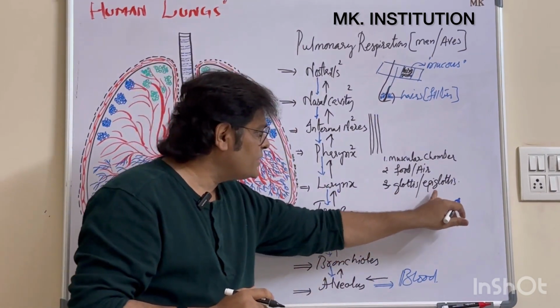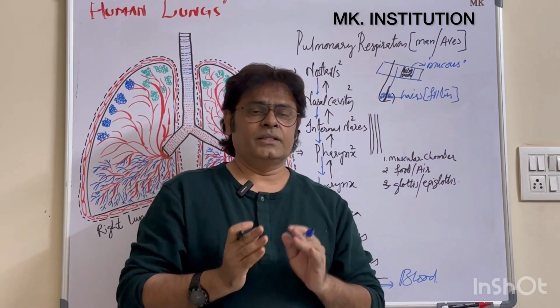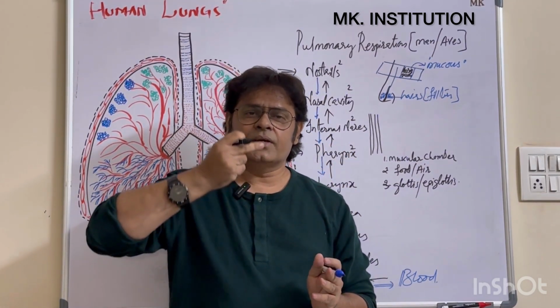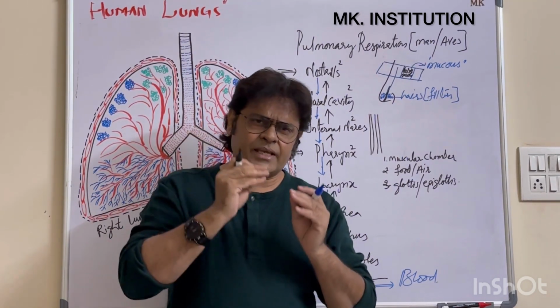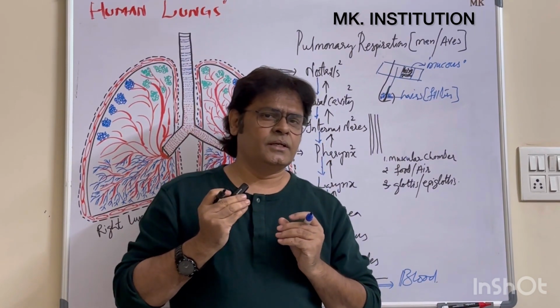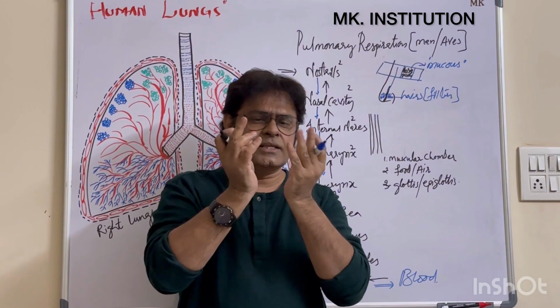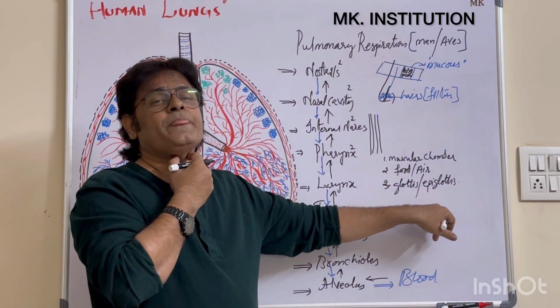What is the main function of the glottis and epiglottis? They separate the air from the food. While eating, we are inhaling also. Respiration is continuing, and simultaneously you are eating. If both combine, it is a problem. So both are easily separated with the help of the glottis and epiglottis, which are present here in the pharynx.